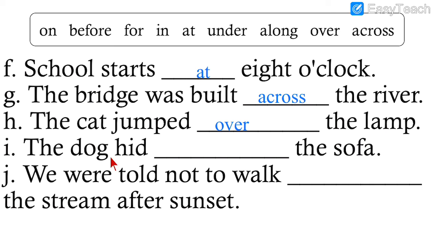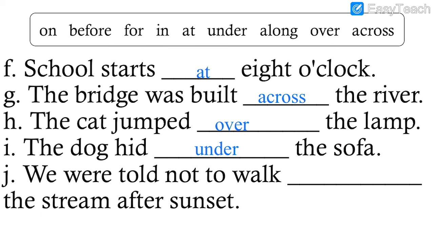Number 9. The dog hid dash the sofa. Where will the dog hide? Of course, it will hide under the sofa, not before or above it. If it wants to hide at all, where will it hide? Under. Anyone who wants to hide takes support, or wants to hide somewhere, will be under the sofa, not over it. Yes, it can be behind the sofa also, but that option is not given.